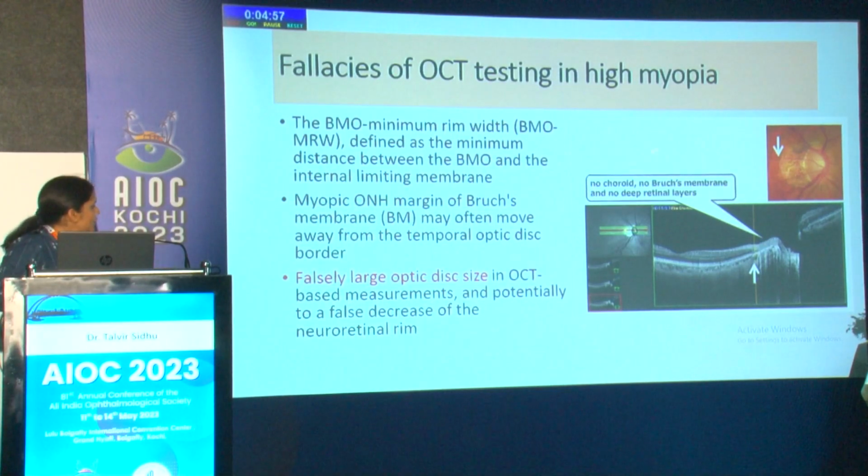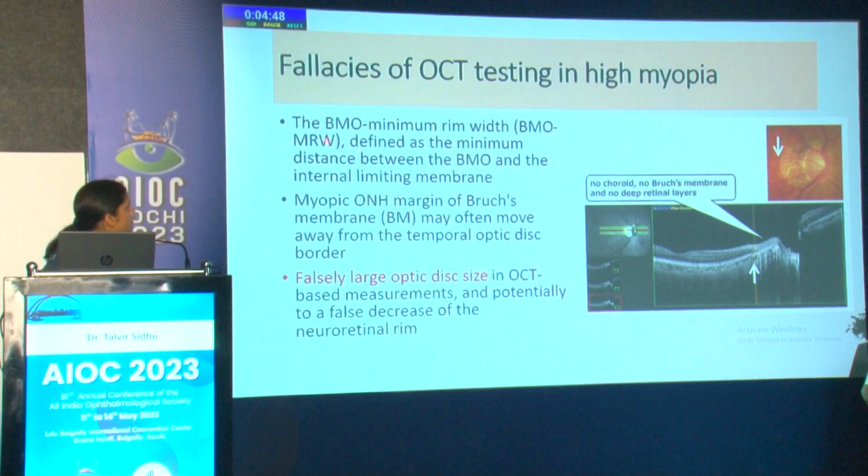When we do OCT nowadays, the neuroretinal rim width is taken into consideration most of the time, and the neuroretinal rim is taken from the Bruch's membrane opening to the rim. Here we can see the Bruch's membrane opening, but the rim on the optic disc margin is actually here. Because of the peripapillary gamma atrophy, not just beta atrophy, the Bruch's membrane is pulled away from the optic disc margin.